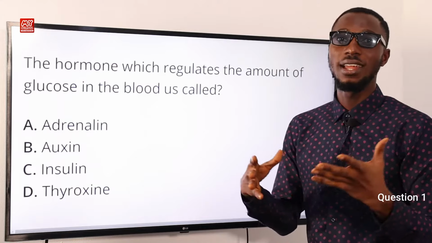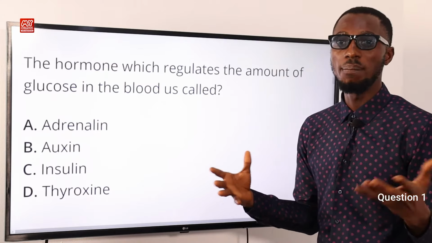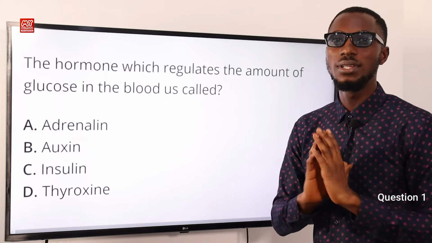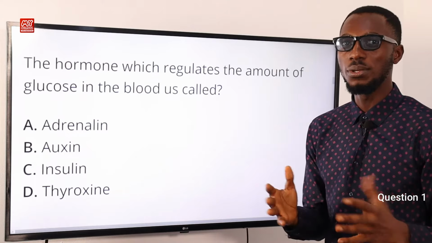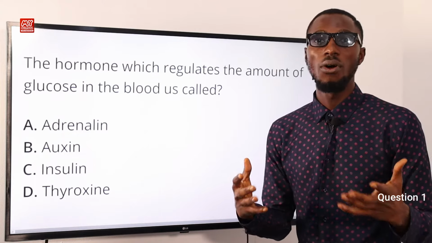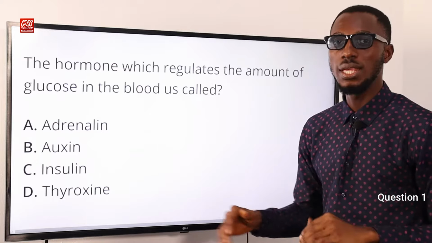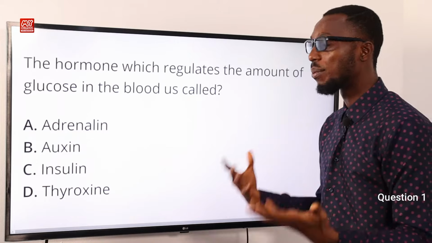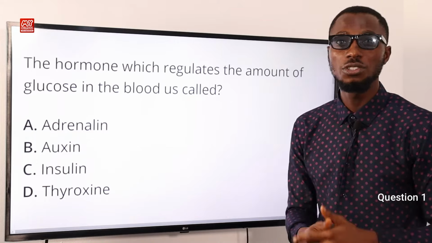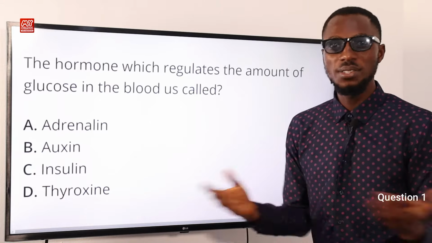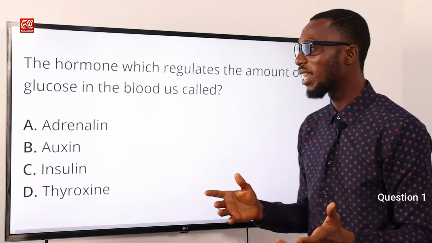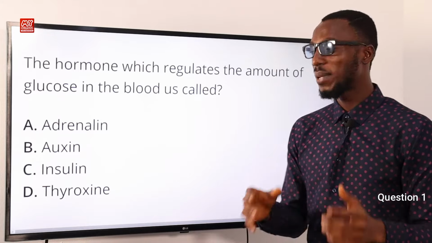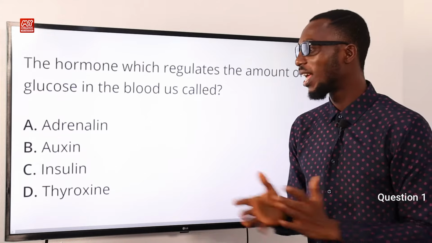Auxin is a naturally produced hormone in plants that you can, in simple words, refer to as growth hormone. It is well observed in the shoots or root tips of plants. It promotes stem cell divisions, stem elongation and what have you.